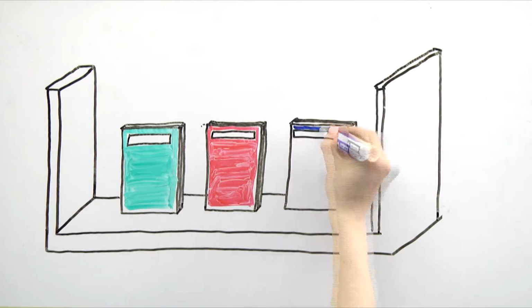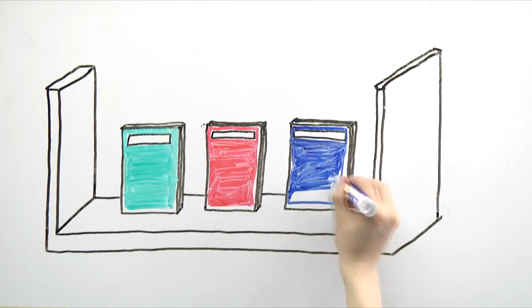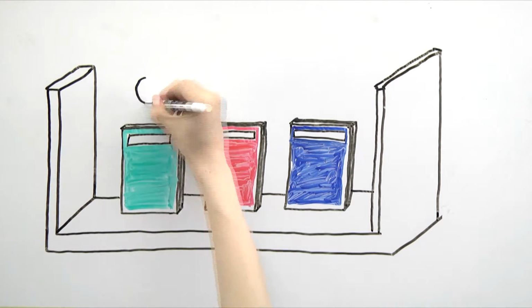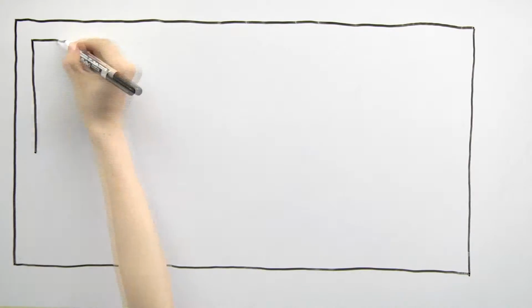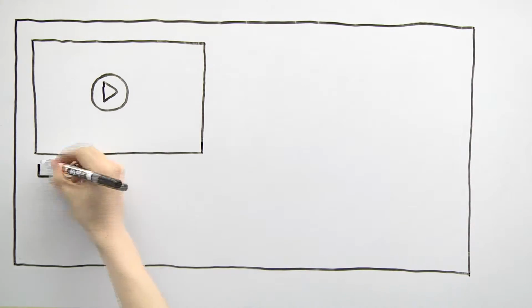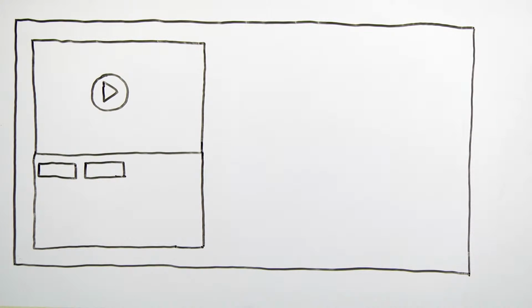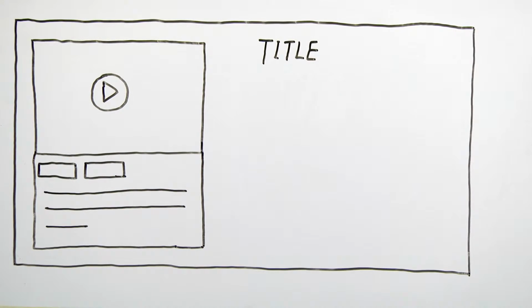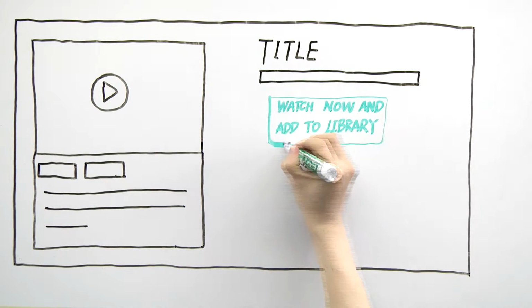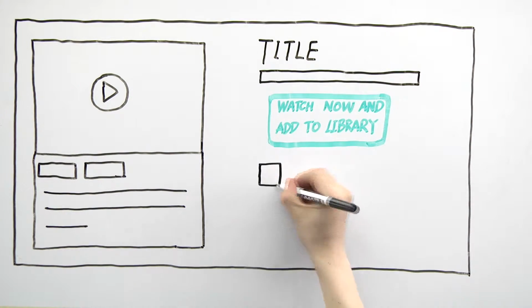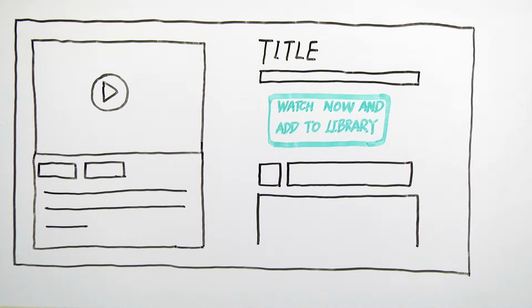Currently, Pilotly's library acts as a recently watched list and does not allow for people to remove TV pilots. While users acknowledge that both these concepts are important, they indicated that the concepts should be separated. Furthermore, this issue extends beyond the My Library section and is seen in Pilotly's TV detail pages. The Watch Now button is combined with Add to My Library. Users get busy in their day-to-day lives and still want to add TV pilots to their library for later viewing. Pilotly requires users to enter the video player in order to add the show to their library, which isn't user-friendly.